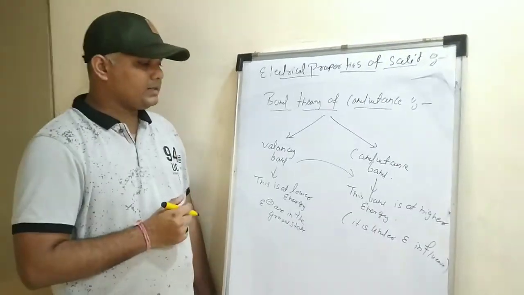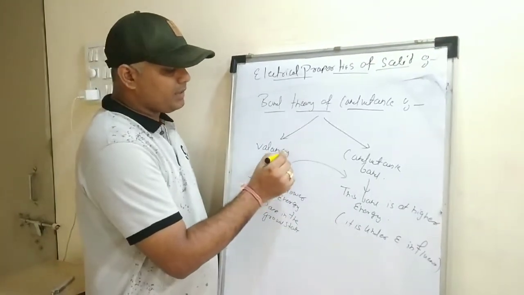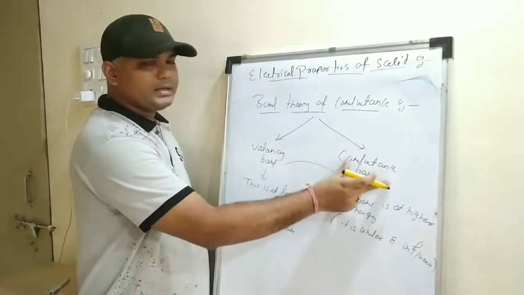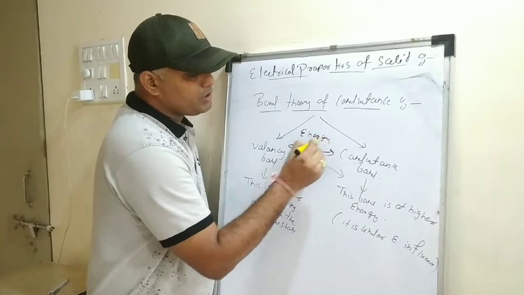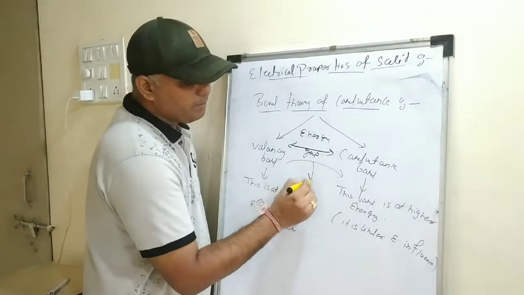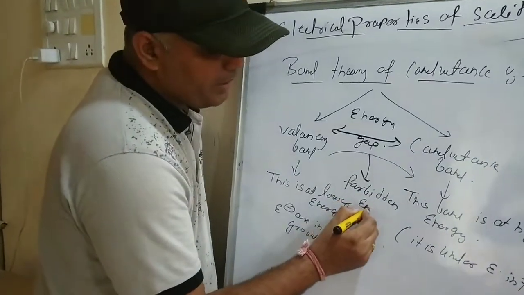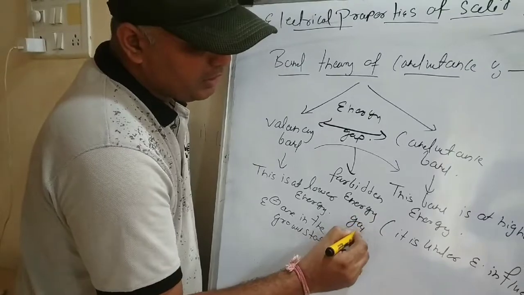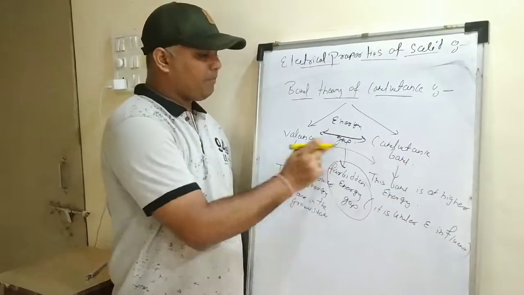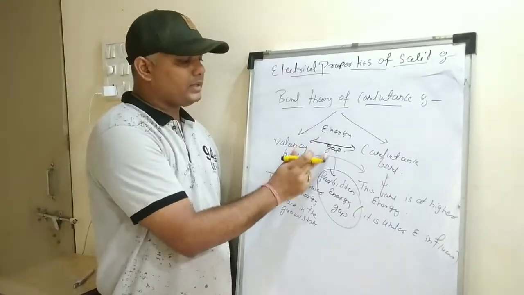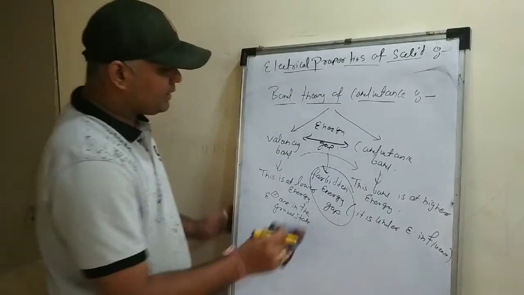Okay. Now let's understand the band theory of conductance. What does the band theory of conductance say? Between these two bands there is some kind of energy gap. This energy gap is said to be the forbidden energy gap. There is an energy gap between the valency band and the conductance band, that is the forbidden energy gap. Now let's understand diagrammatically how it is.